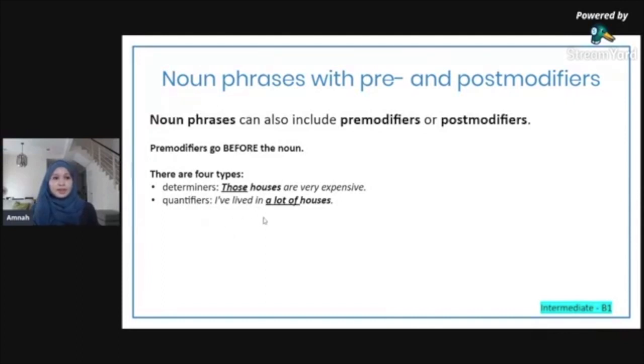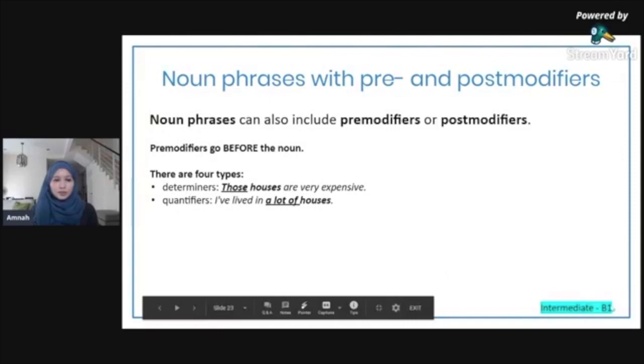Quantifiers. I've lived in a lot of houses. So "a lot of houses" is a noun phrase. "Houses" is the noun, "a lot of" is the pre-modifier. Remember, pre-modifiers go before the noun, and this type of pre-modifier is called a quantifier, because it shows the quantity, whether it's a lot or a little. Okay, it's okay if you are A1 or A2 and this seems a bit difficult for you. You can just listen.